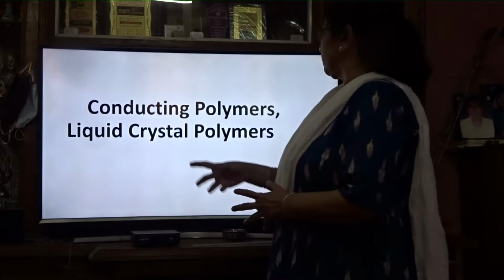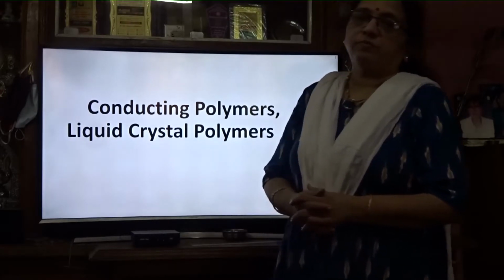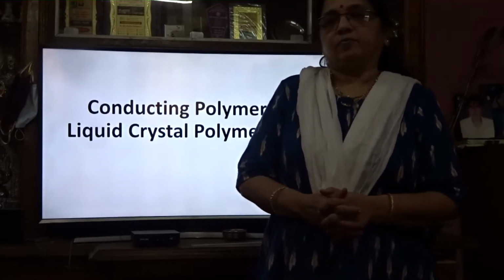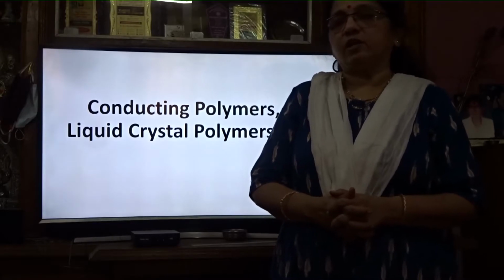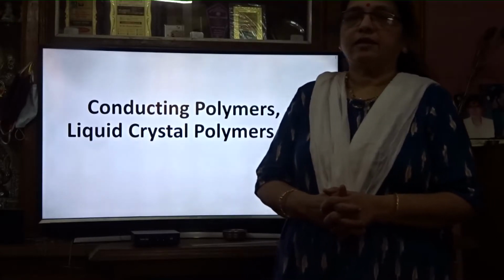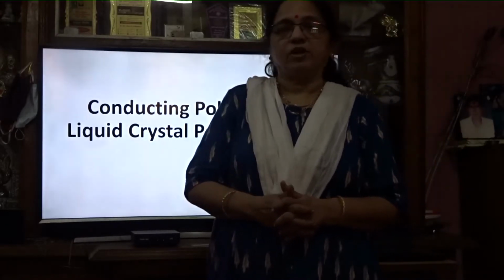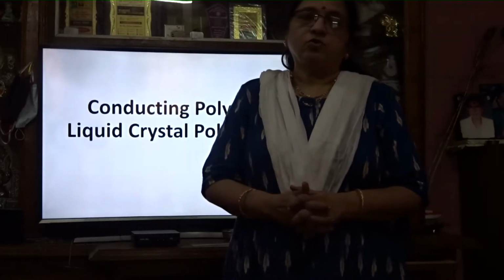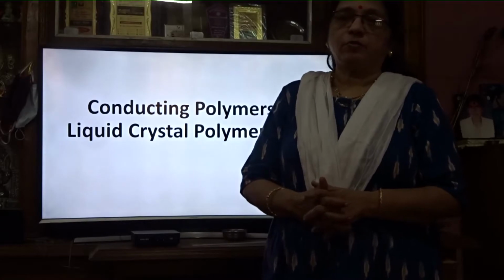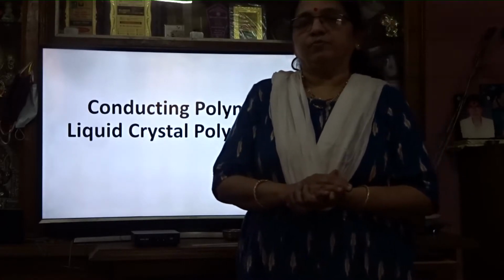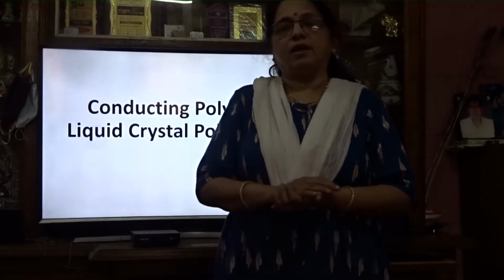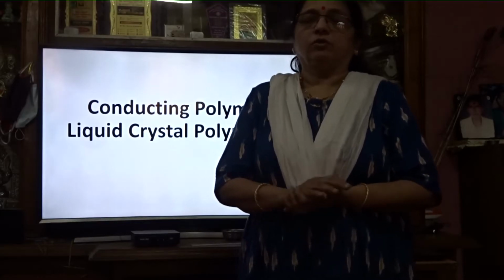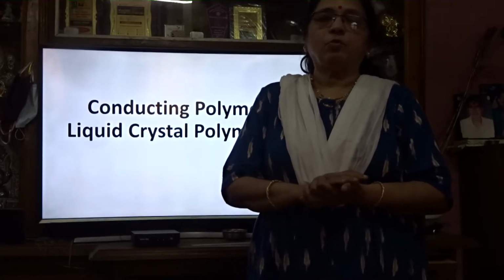Next is liquid crystal polymers. Liquid crystal means polymers which have both liquid characteristics and crystal characteristics. Crystal means solid properties. So they are polymers which are in between solid and liquid. They are neither solid nor liquid, they are both. They have some solid-like properties.